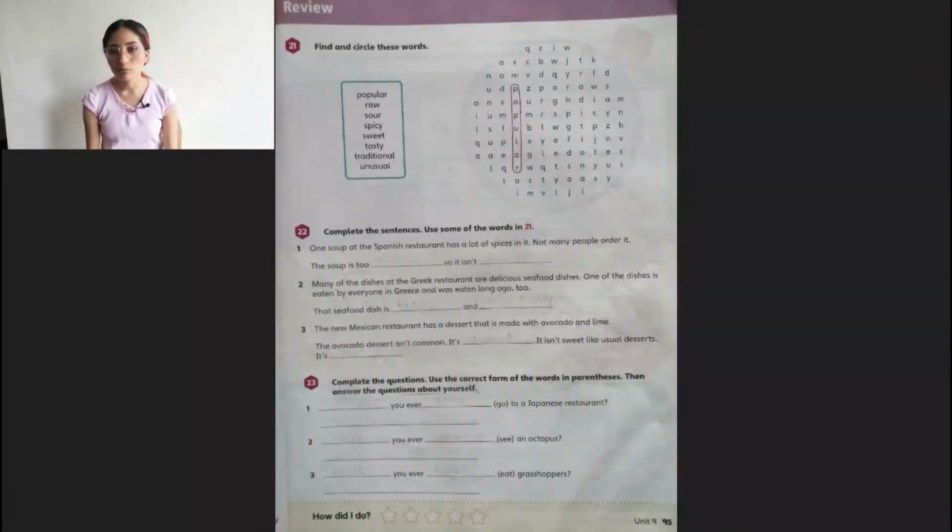Exercise 21 is really easy. It says find and circle these words. You have popular, raw, sour, spicy, sweet, tasty, traditional, and unusual. Okay, you already have popular and you need to find 7 words.